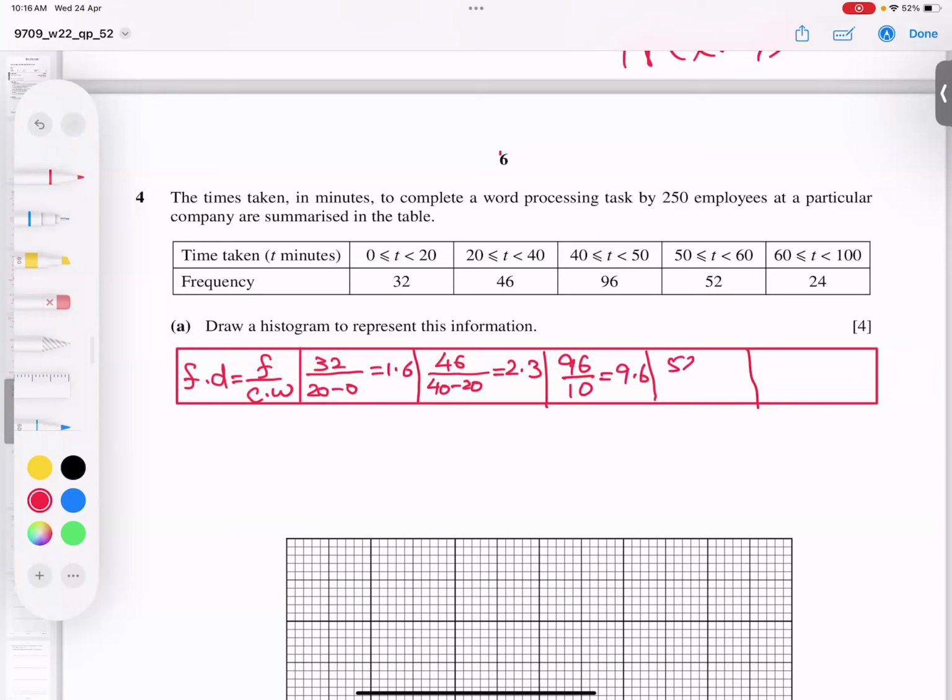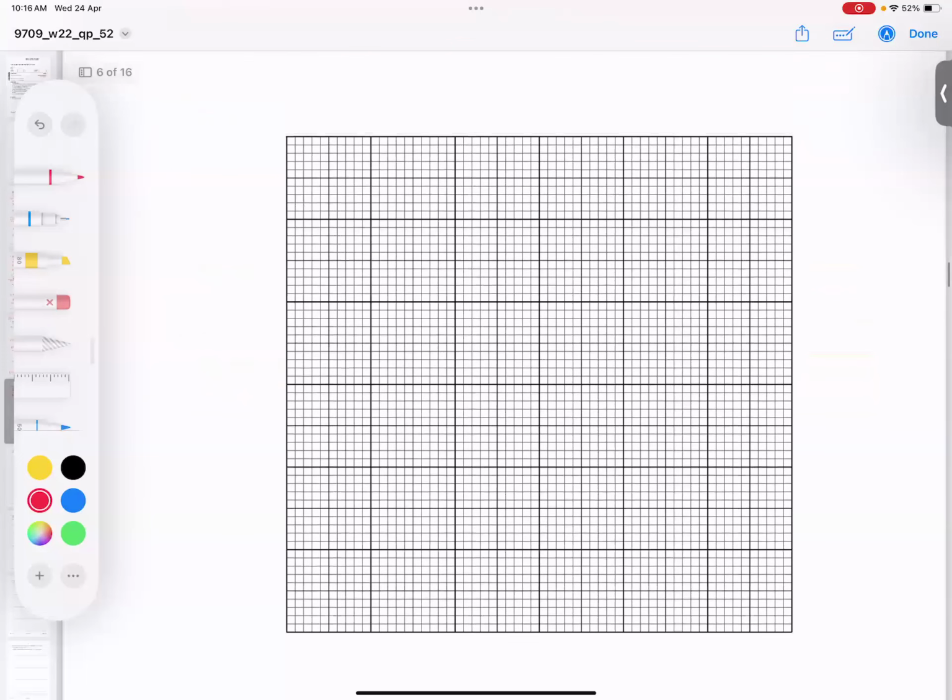Next is 52 divided by 10 again, because 60 minus 50 is 10, and I get 5.2. And the last number, 24 divided by 40, and I get 0.6. I believe all these values are clear to you. Now I'm starting the histogram. And what is the method of doing a histogram?